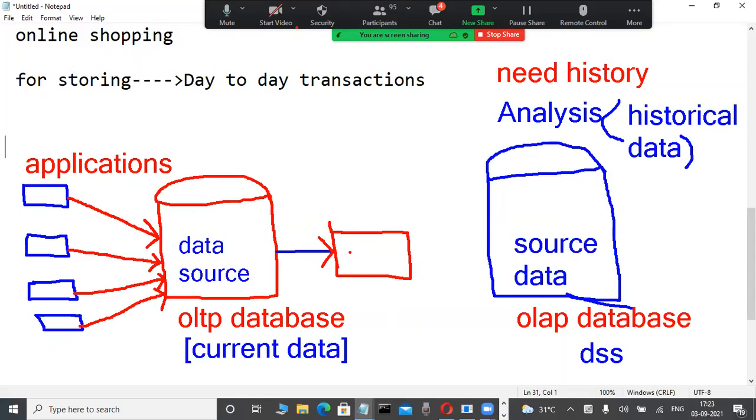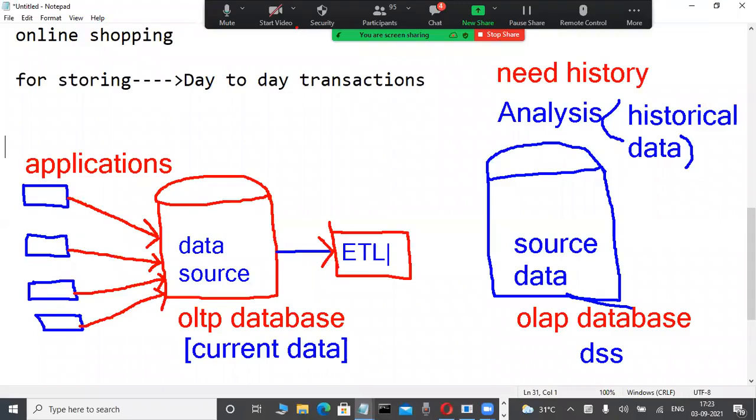In a company, some programmers are called ETL programmers. Observe slowly: ETL programmers transfer the data using GUI tools. They transfer the data from the source, OLTP, into OLAP databases. That's why this process of moving data from OLTP into OLAP databases is also called the ETL process.